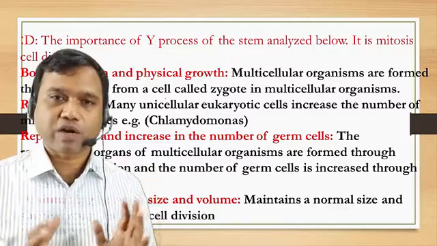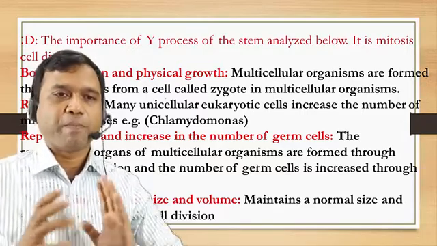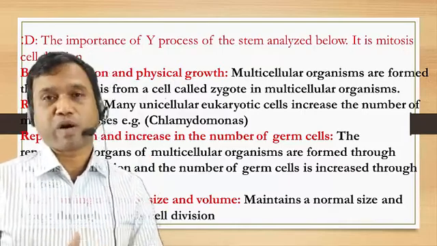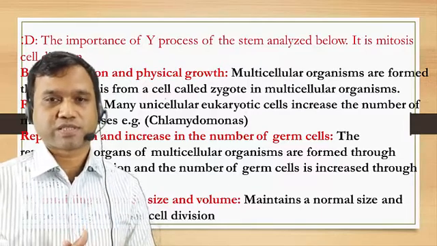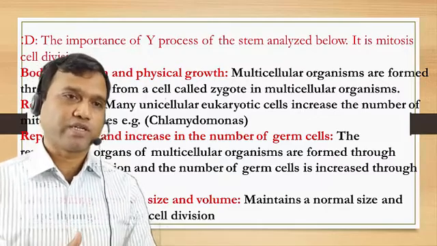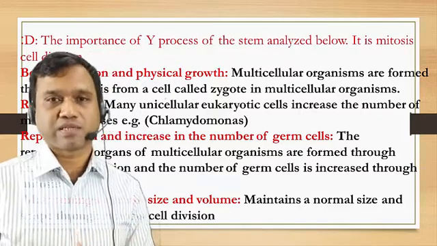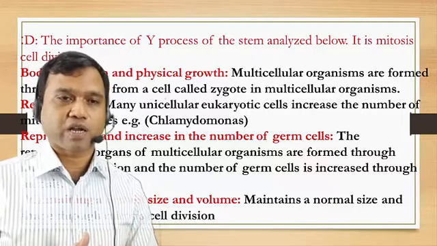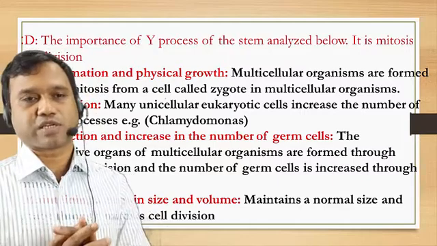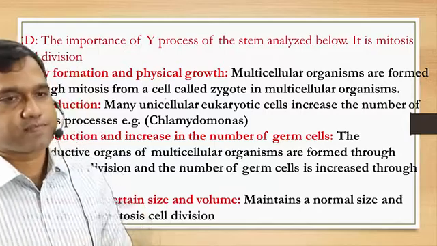In multicellular organisms, reproduction. Many unicellular eukaryotic cells increase their number by the mitosis process. Example, Chlamydomonas. Third point, reproduction and increase in the number of germ cells. The reproductive organs of multicellular organisms are formed through mitosis cell division, and the number of germ cells is increased through mitosis.